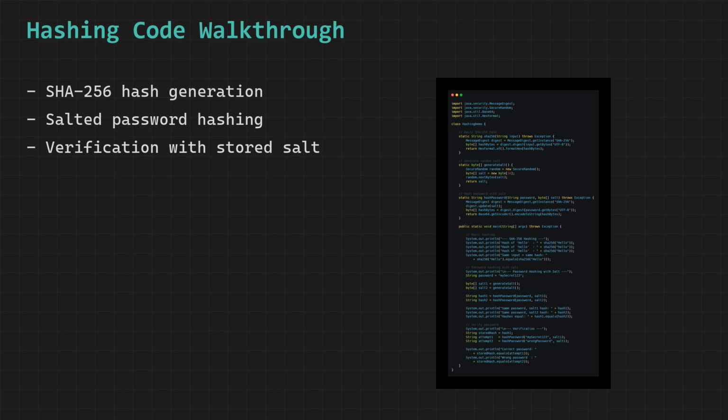We demonstrate two critically important and fundamental properties of cryptographic hash functions by hashing the string hello with a capital H and the string hello with a lowercase h, and observing that despite the two inputs being virtually identical and differing by only a single character, the two resulting SHA-256 hash values are completely and dramatically different from each other, with no visible similarity whatsoever between them. This property is known as the avalanche effect, and it means that even the most microscopic and seemingly insignificant change to the input data produces a completely unrecognizable and entirely different hash